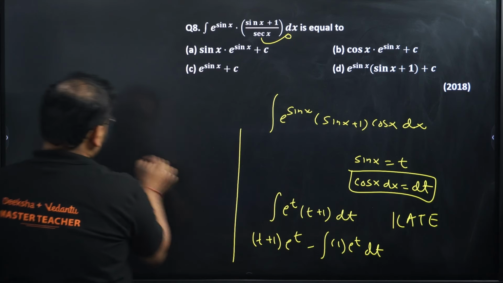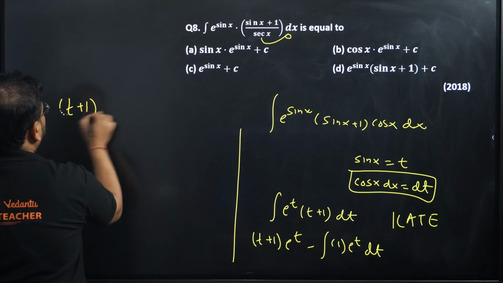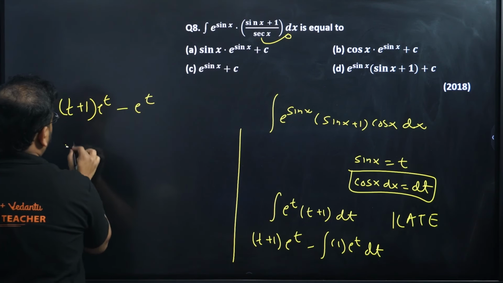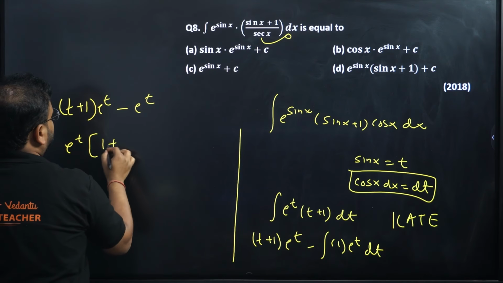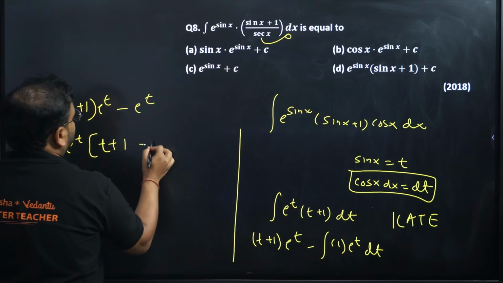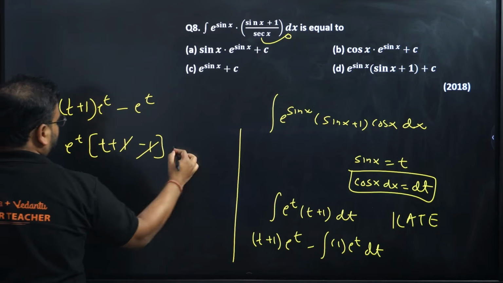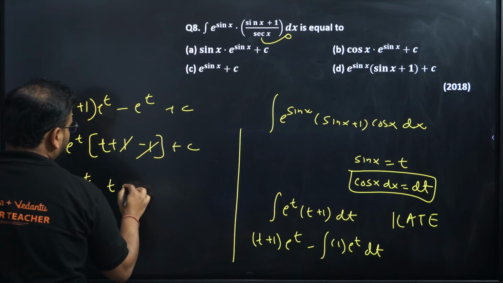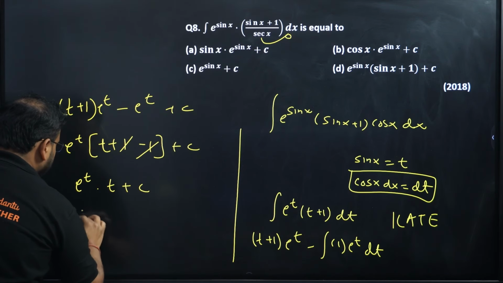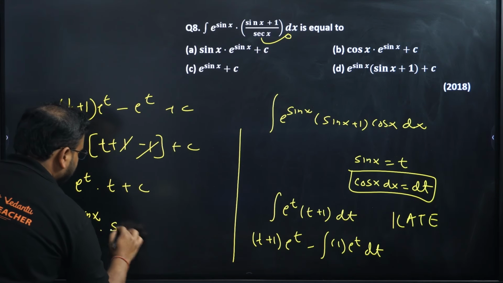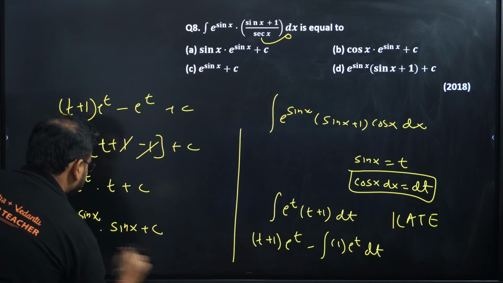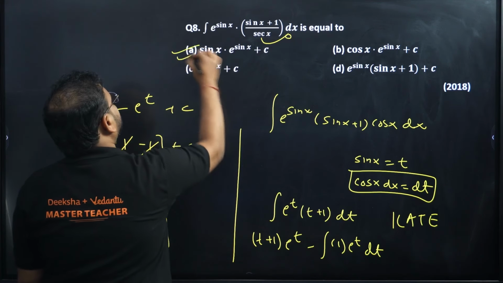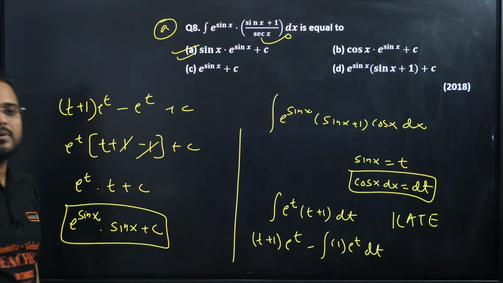One last step, guys. So I have t plus 1 with e power t minus the integration of e power t, which will be simply e power t. Take e power t common. I have t plus 1 minus 1, the 1 is gone, of course plus c is there. So I get e power t into t plus c. Put the value of t back: e power sin x into sin x plus c. Question number 8, option A is correct.